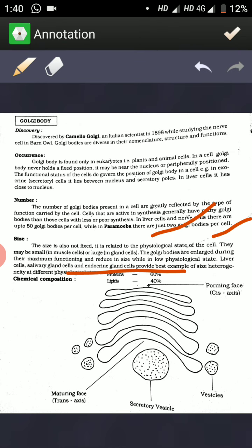As far as the chemical composition of the Golgi complex is concerned, the Golgi complex or Golgi body consists of protein and lipids. There is about 60% protein in the Golgi body and 40% lipids.